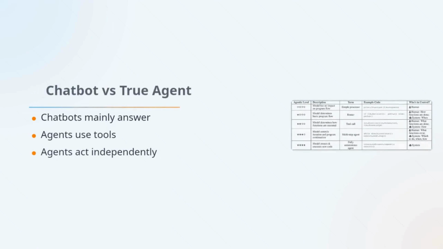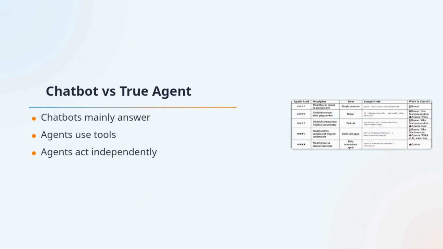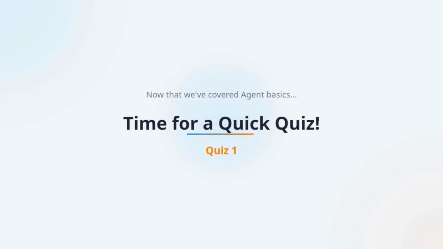A standard chatbot usually perceives your prompt and returns an answer. Helpful? Yes, but limited. A true agent has a broader objective and can use external tools to move toward that objective. That is why the article says an agent has agency. It can act independently and dynamically, more like an accountant managing finances than a calculator solving one equation at a time. Now that we've covered agent basics, let's test what we've learned so far.